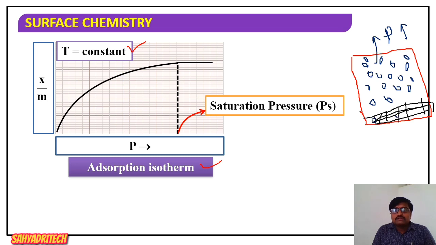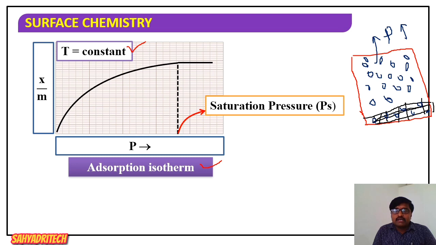It is because some molecules get adsorbed on the surface of the activated charcoal. So pressure decreases because some gaseous molecules are adsorbed on the charcoal surface. Now here, if you increase the pressure of these gaseous molecules, what happens?